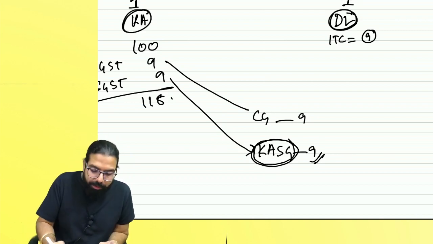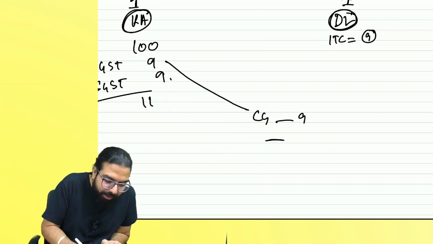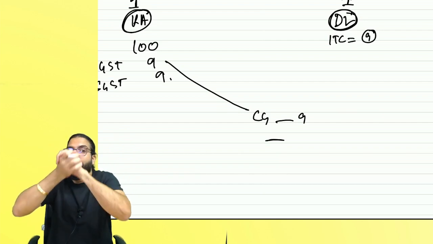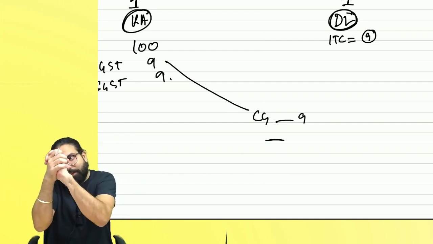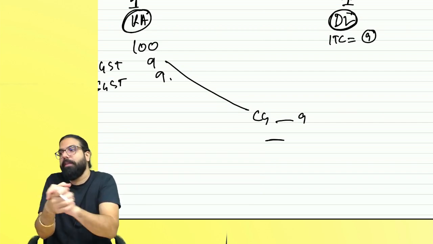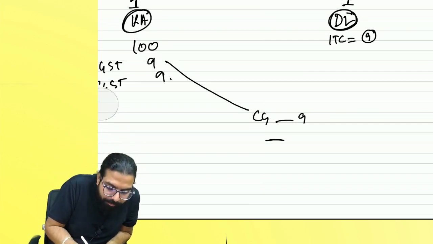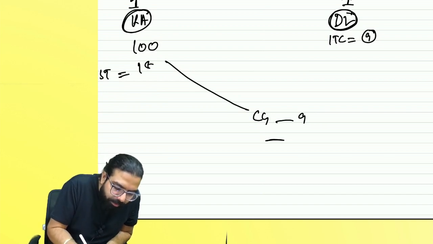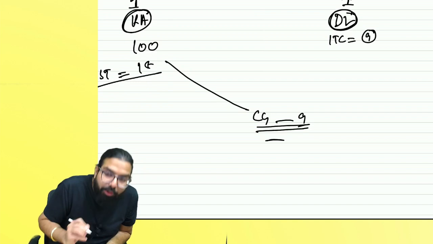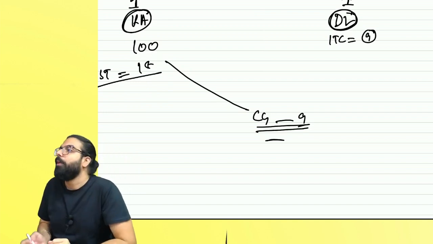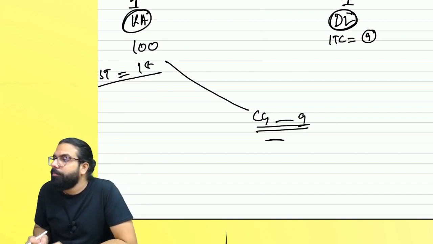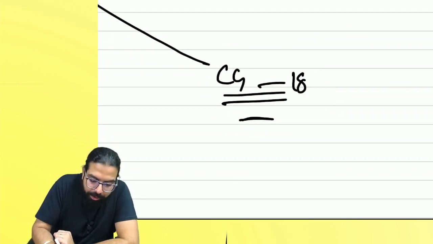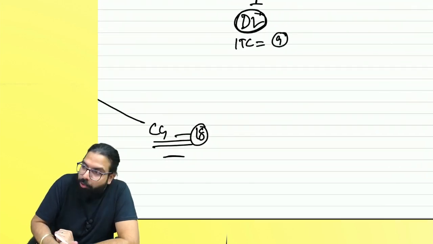There was no option, and hence the government went ahead and said whenever this kind of transaction happens, integrate CGST and SGST together and charge together. That is known as integrated GST. So how much IGST will there be? 9 and 9 integrated together. Are we clear? IGST will always go to the central government. I'll teach you after some time. IGST goes to whom, everyone? Central government. Central government got how much? 18 rupees.